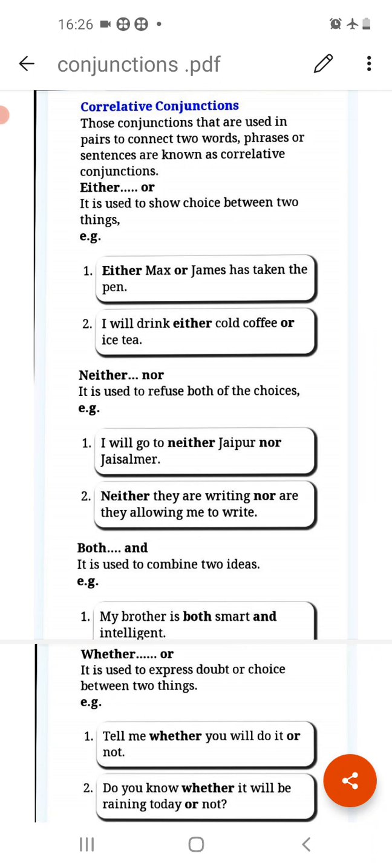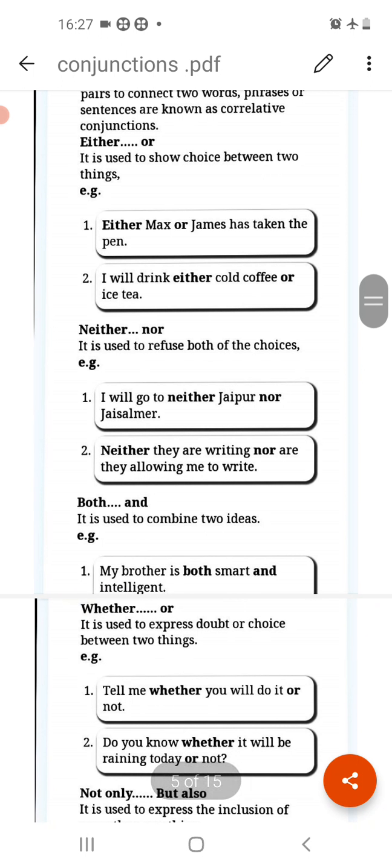It is used to show choice between two things. So either or is always used to show the choice, and you have two things and you have to choose one. For that we use either or. Either Max or James has taken the pen. I will drink either cold coffee or iced tea. So you have two options, either cold coffee or iced tea.